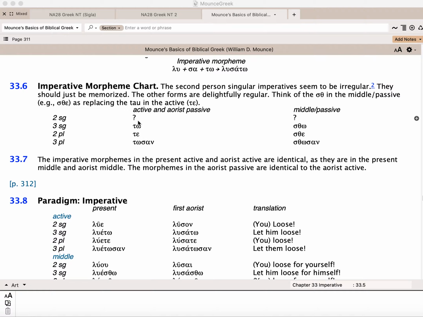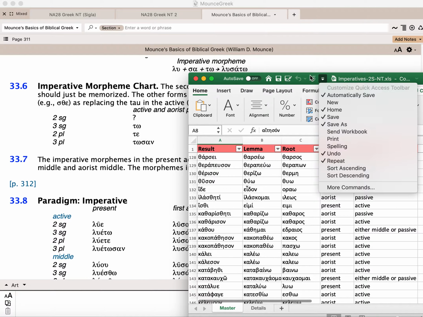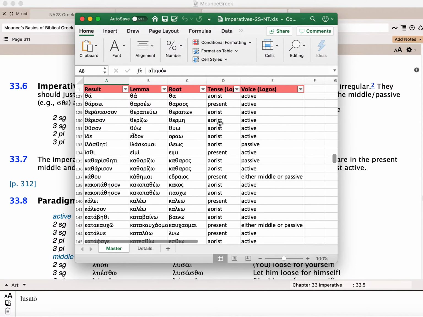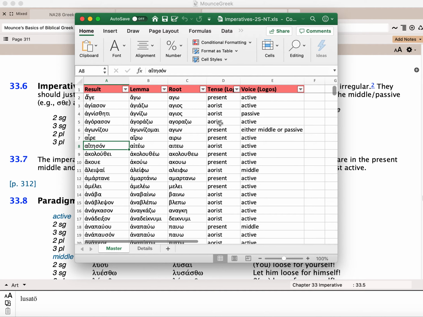It's hard to say what exactly the morpheme is for a second person singular, and for that reason, I have included on Canvas an Excel sheet of all the second singular imperatives in the Greek New Testament, and they go alphabetically, and you can see there's present imperatives and aorist imperatives. You can look at how they work all the way through and what they look like. So here's akuo, which would be akue, listen, or age, which means bring it, or aire, which means lift it up.